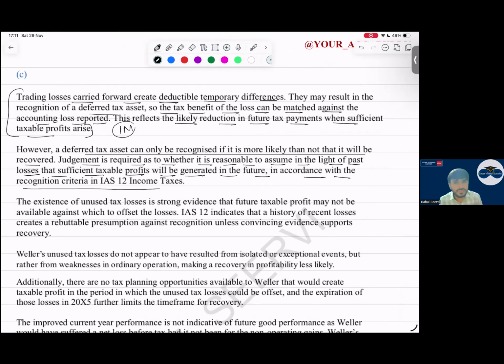I will not write so much so high. They have written it a little bit complicated, right? Simple. As per IAS 12, a deferred tax asset is recognized for all deductible temporary differences when future taxable profits are there.